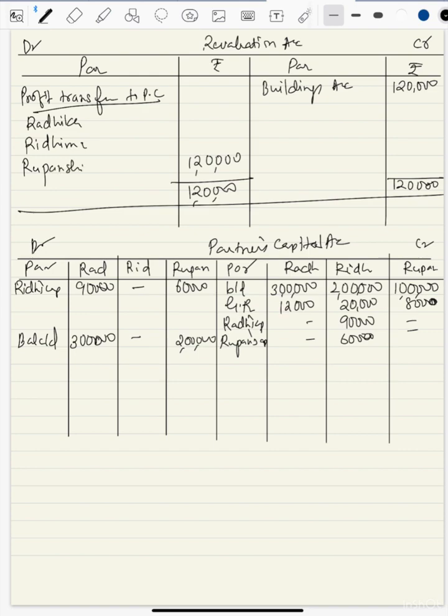In which ratio? 3, 5 and 2. So total is 10. So 12 threes are 36, 12 fives are 60 and 12 twos are 24. So this will be transferred to partners capital account, credit side. So we'll write revaluation 36,000, 60,000 and 24,000. So this is done.